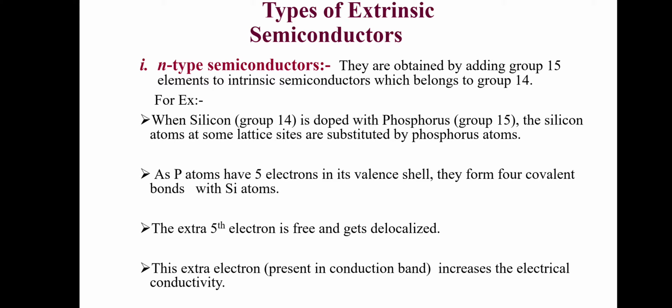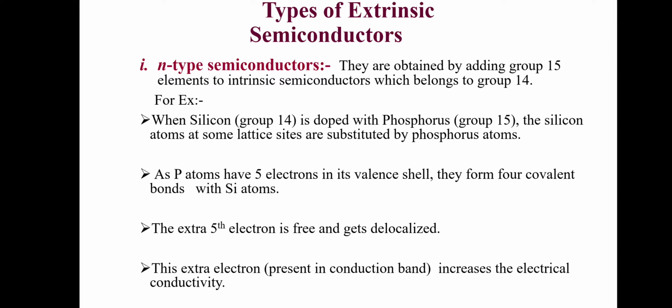Let us see the n-type semiconductor. Now these n-type semiconductors are obtained by adding a group 15 element to the intrinsic semiconductor, which belongs to group 14. Silicon and germanium belong to group 14, and when we dope an impurity from group 15, the semiconductor obtained is an n-type semiconductor.